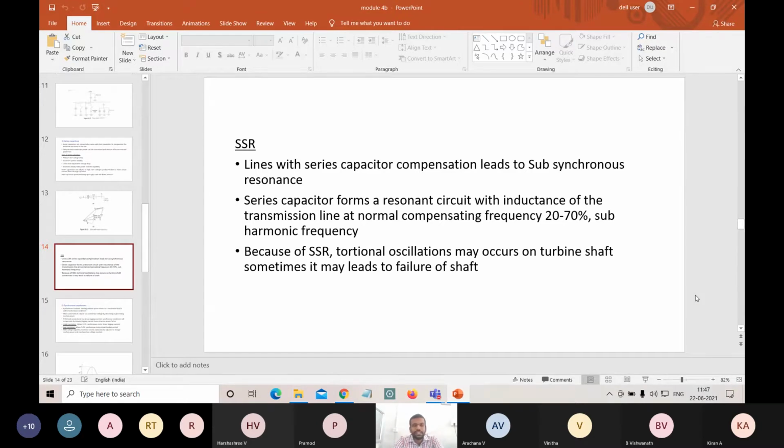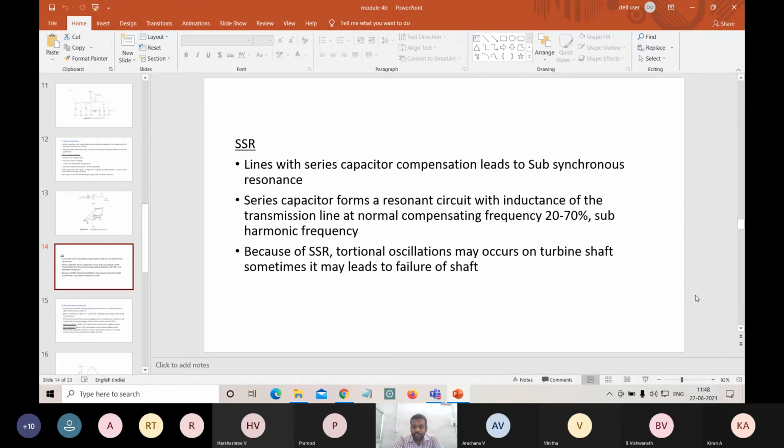So at the time of compensation, what happens? The mechanical system, just like shaft, turbines, or valves, whatever things are there, we may face torsional oscillations. These are disturbances in our system. Because of these disturbances, failure may also happen sometimes. Okay. So in order to counteract, we have to reduce subsynchronous resonance, a counter attack.